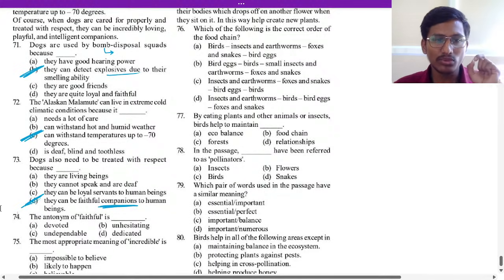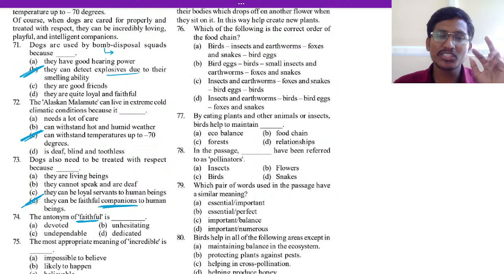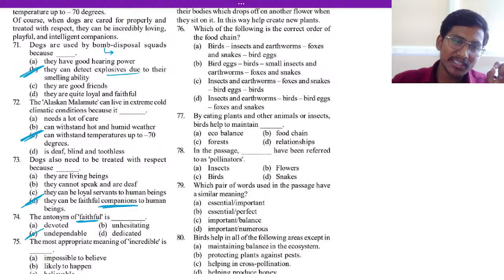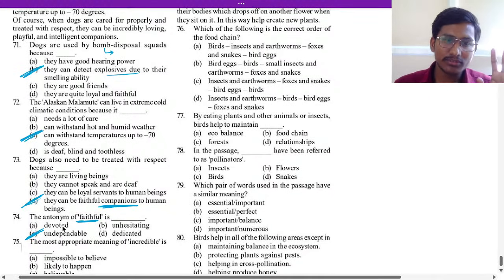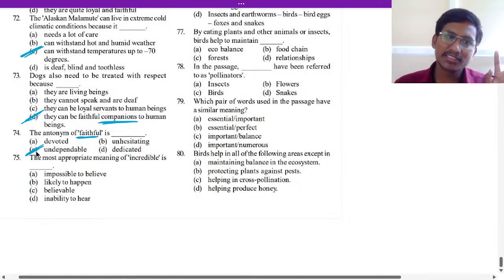Okay, so 74, antonym of faithful. Faithful means trustful. Opposite of trust is what? Undependable. Option C, that is undependable, will be the answer. Devoted is also faithful, unhesitating, kind of dedicated is also faithful. So undependable, we cannot depend. Faithful means trust, undependable means no trust. So that is why 74 option C will be the answer.